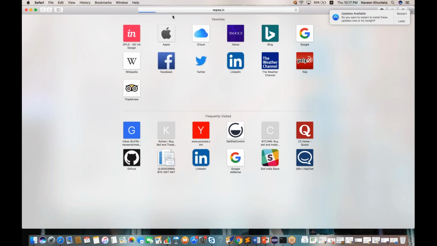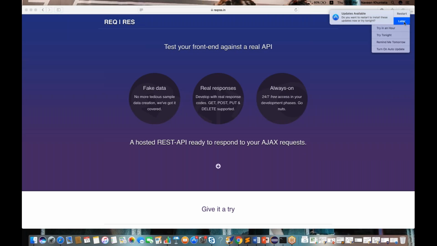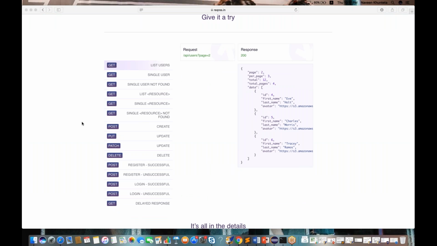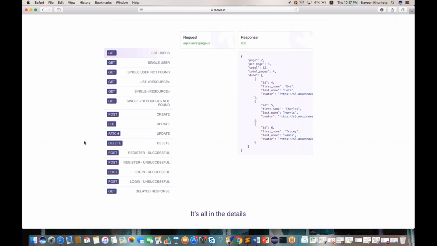I'll share this URL with you guys. I have a couple of other URLs, but this is a very simple one. If you scroll down, this is reqres.in, a site where you can check all the calls. See, this is a get call. Again, these are get calls. Then this is the post call. Post means create, put means update, and delete means delete.